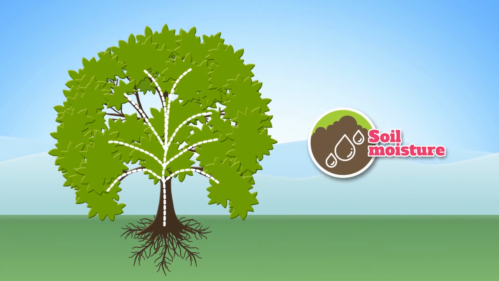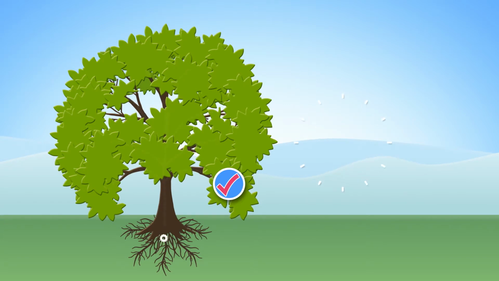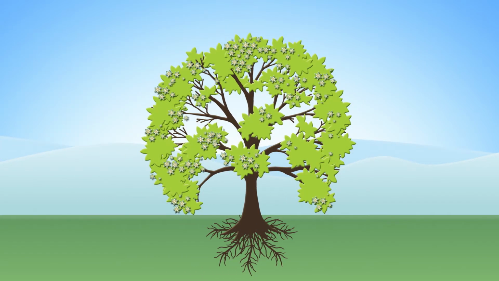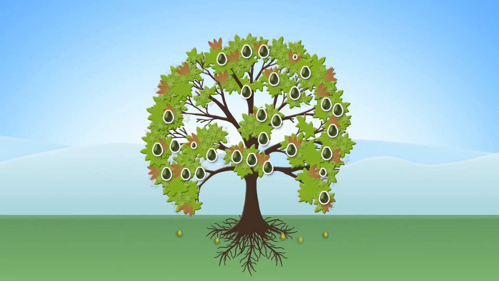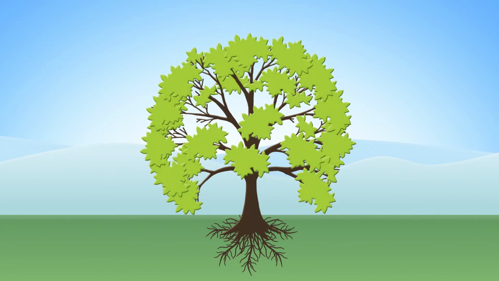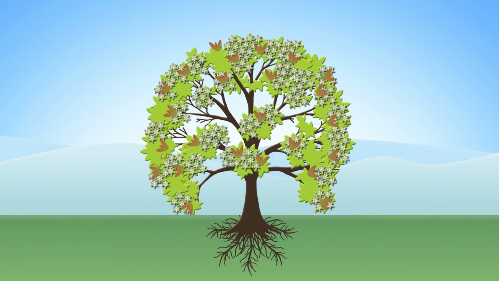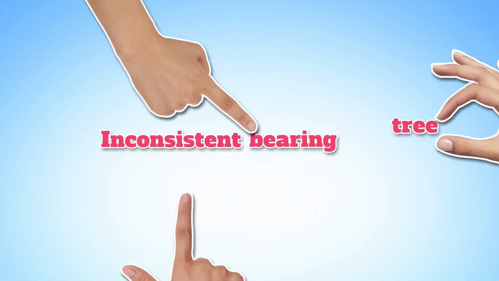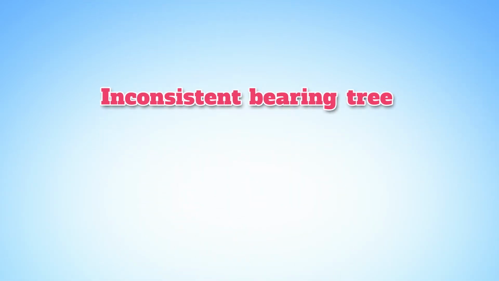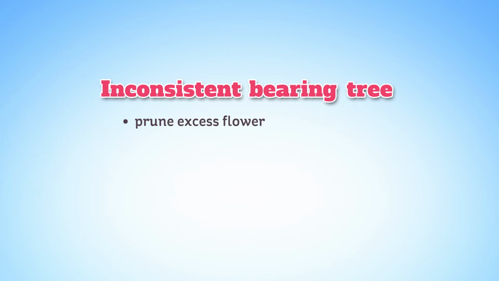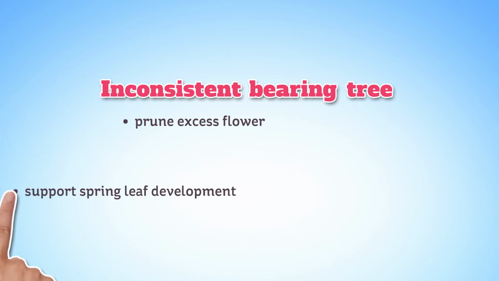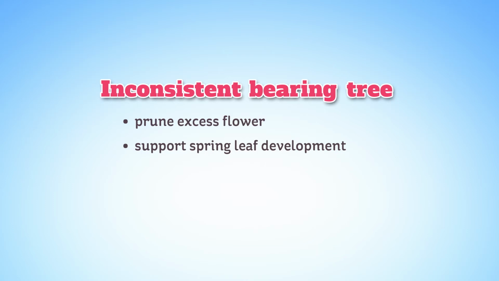Well-managed soil moisture is important for maximum leaf function and maintaining root health. Not enough or too much water can cause leaves to shut down and may damage roots. Observing the different stages of your trees at different times of the year can inform you about whether they are likely to set a good amount of fruit year after year. If your trees aren't well balanced, you can consider pruning excess flower off going into an on year. You can also look at options to better support spring leaf development and overall leaf function.